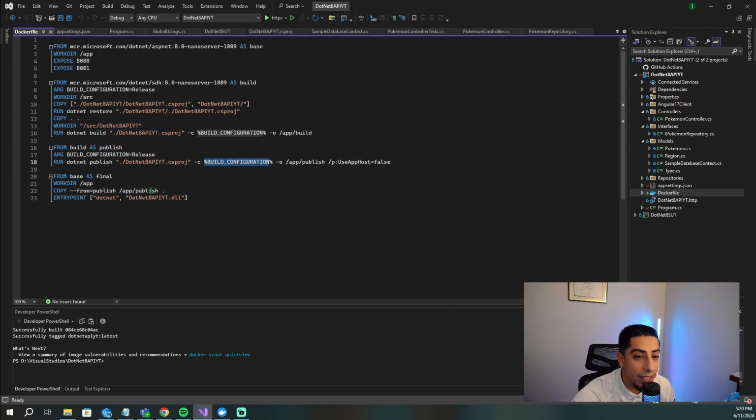Now, finally here, what we're doing down here is we're basically setting the entry point to our container. So we take our build, we set the work directory, we copy some stuff, and then we set the entry point as where do we want, or what do we want our container to execute, the DLL. And then that's basically all this configuration file is. This Dockerfile is not super duper complicated. Obviously, if you had more instructions, you could slot them in.